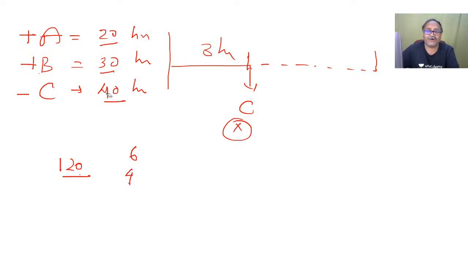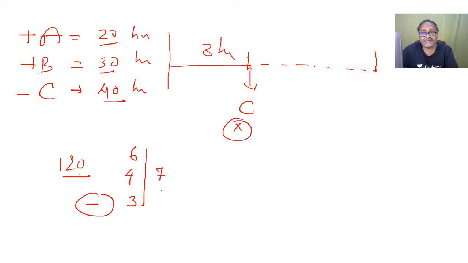What about C? C, which empties the tank, will empty 3 units per hour, that is 120 divided by 40, which means 3 units per hour. So when all three are running, how many units will it fill? That is 6 plus 4 is 10, and 10 minus 3 is 7.